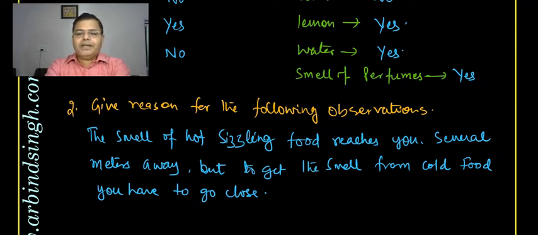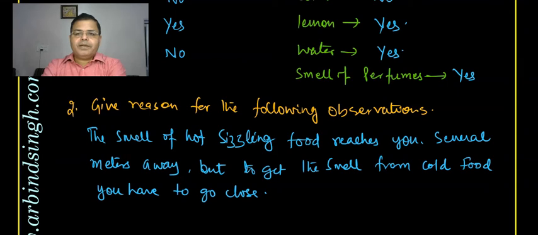So the answer to this question is, when things become hot, the temperature of the substance increases, the kinetic energy of the particles of which it is made increases, and therefore the motion of the particles will be faster, and hence it reaches quickly to nearby places, and one can detect it even from a large distance.